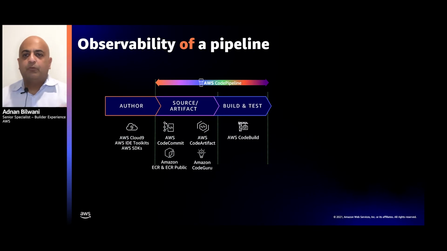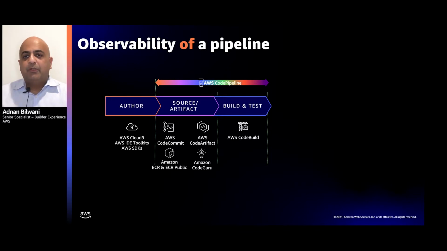Let's start with the overall observability of a DevOps pipeline, right? With CI/CD automation, teams and organizations are always working to optimize and speed up delivery of applications. Making sure that your DevOps pipeline is being monitored and you have clear insights into the performance and availability of your pipeline is definitely very important, right?